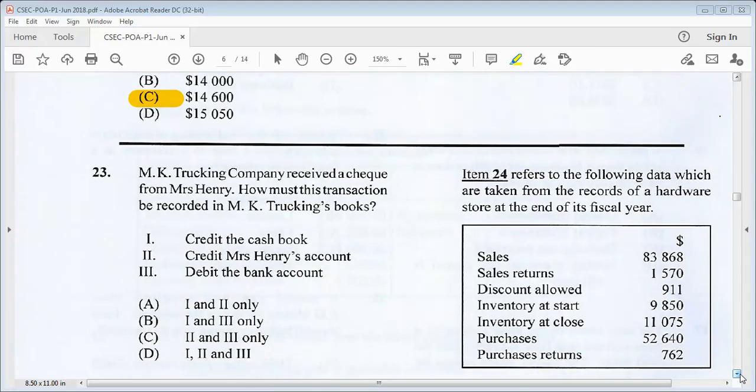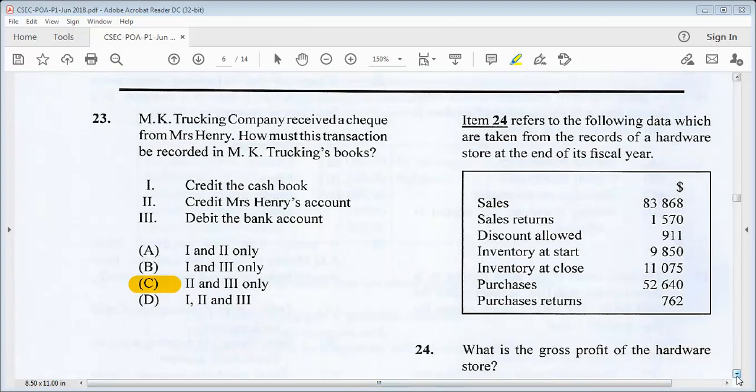MK Trucking Company received a check from Mrs. Henry. How must this transaction be recorded in MK Trucking's books? 1. Credit the cash book. 2. Credit Mrs. Henry's account. 3. Debit the bank account. Is it A, 1 and 2 only, B, 1 and 3 only, C, 2 and 3 only, or D, 1, 2 and 3? Credit the cash book, we know that would be out. So our answer option should be 2 and 3. Credit Mrs. Henry's account and debit the bank account. So C would be our answer. Let's move on to 24.